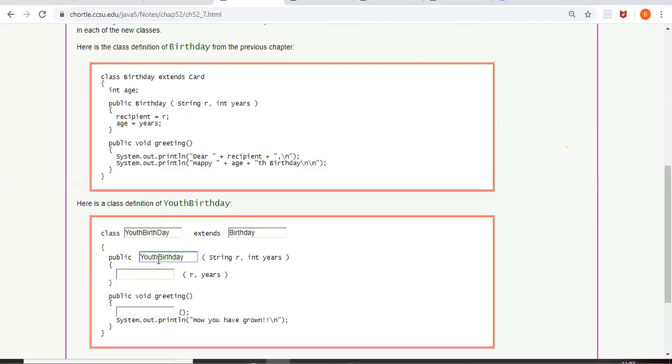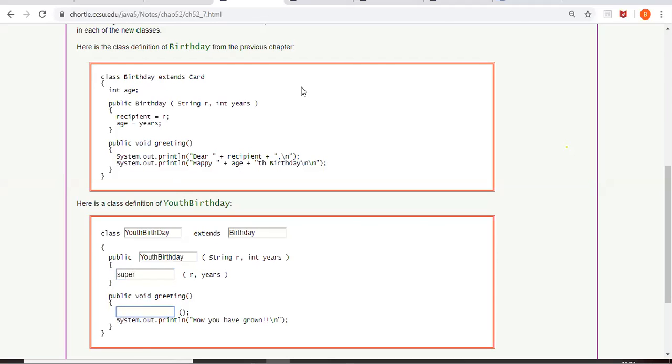Okay, make it fast. Here what should I write? We should call the super class constructor. So what should we write? Super, just super, that's all. Super will call the super class constructor, right? Clear? Here we should call the super class greeting method.